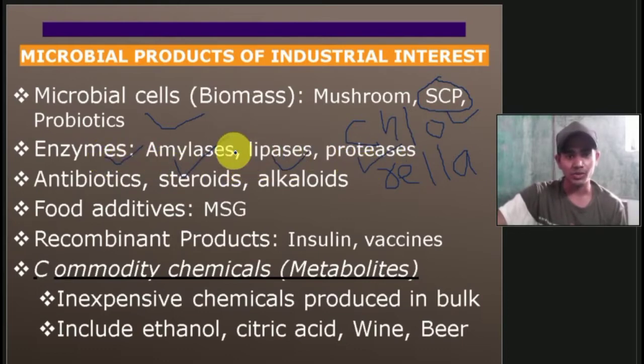Whenever you see a word ending in -ase, it indicates an enzyme, like proteases, amylases, lipases. Lipases are related to lipids, proteases are related to proteins, and amylases are related to glucose. Then we have antibiotics, then steroids and alkaloids.